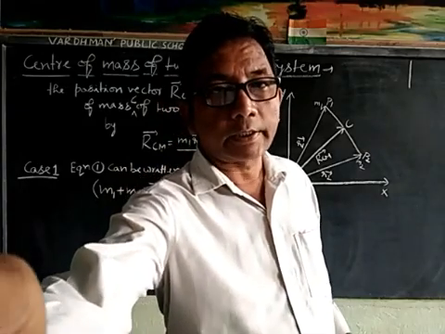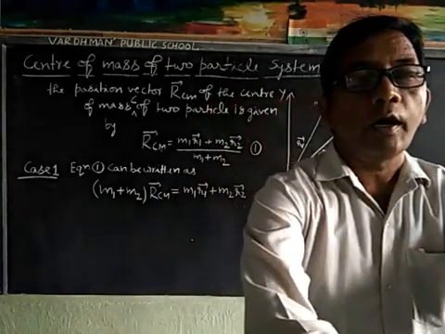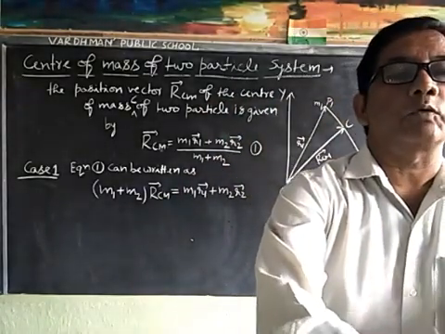That is, RCM is equal to (M1 R1 plus M2 R2) upon (M1 plus M2).